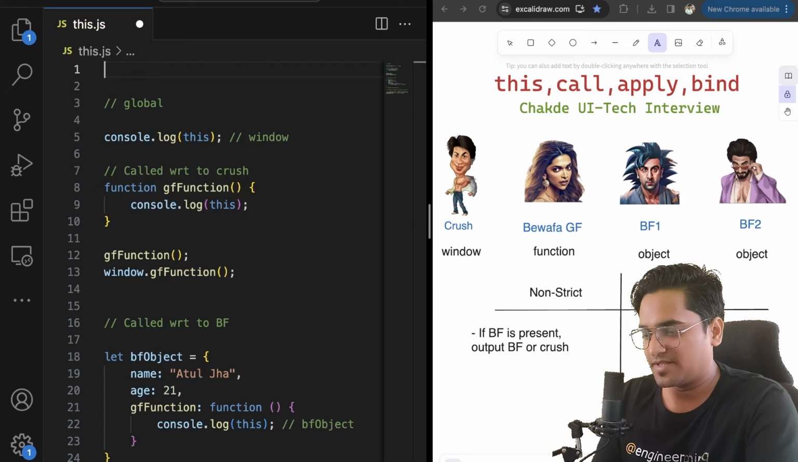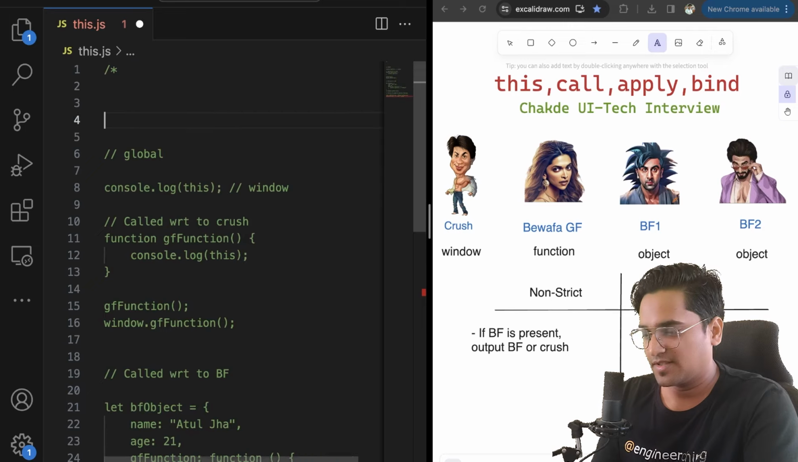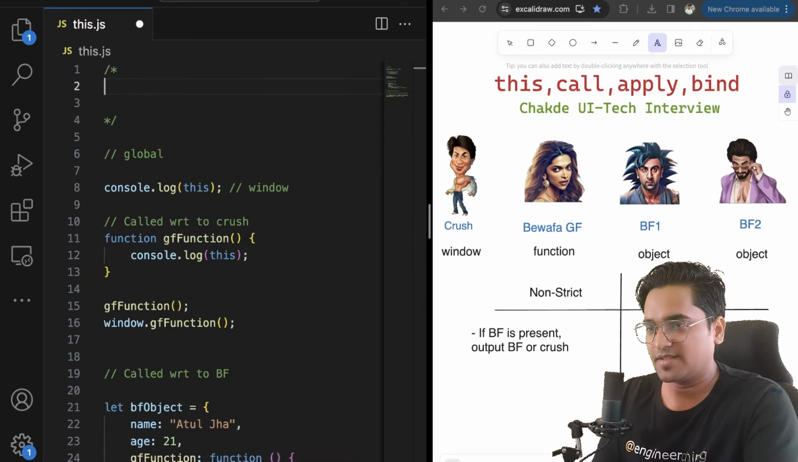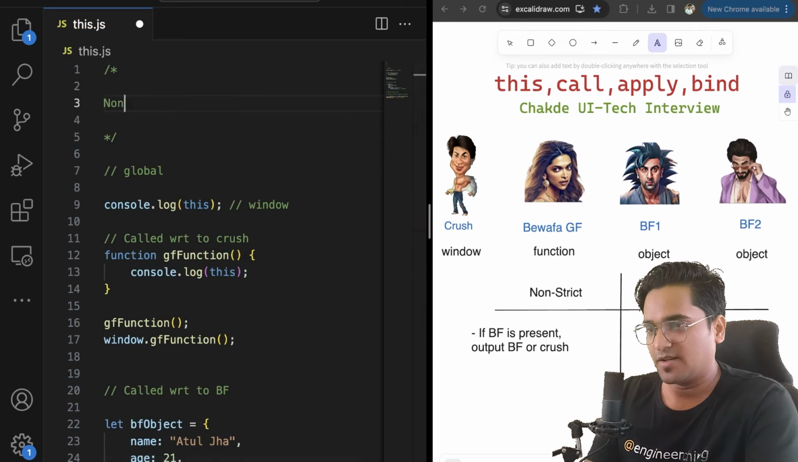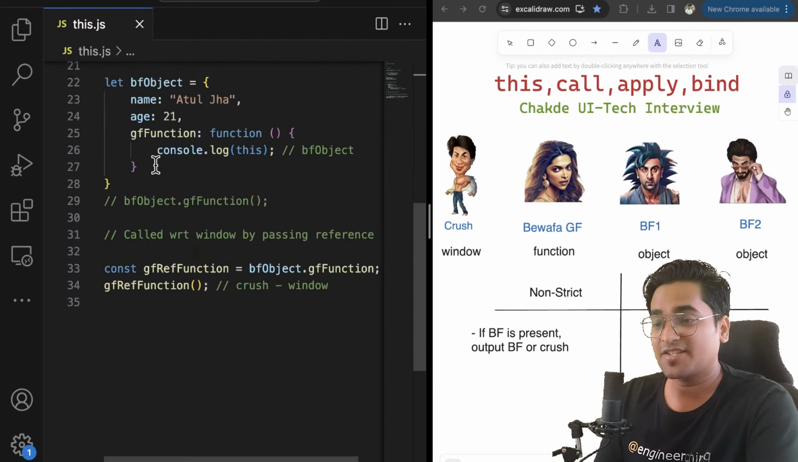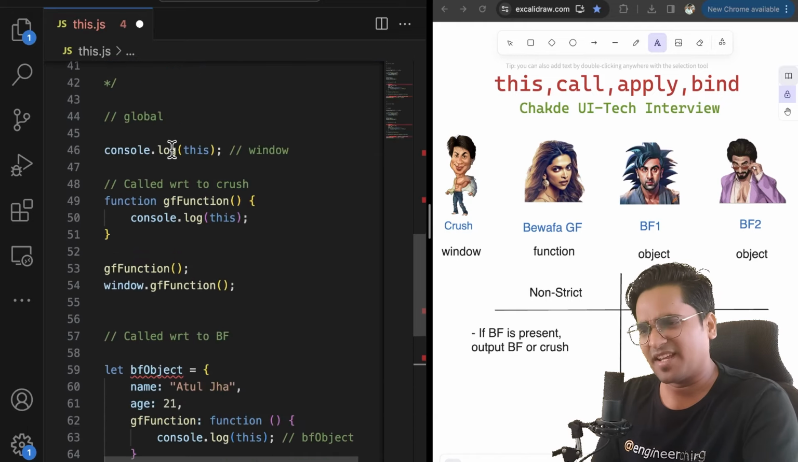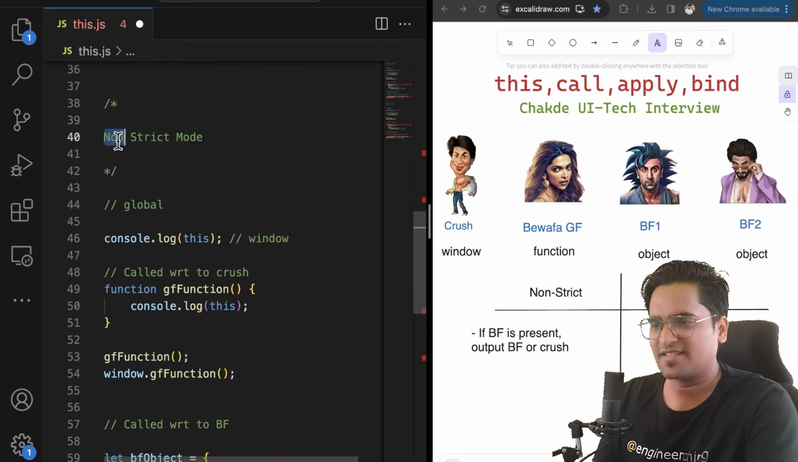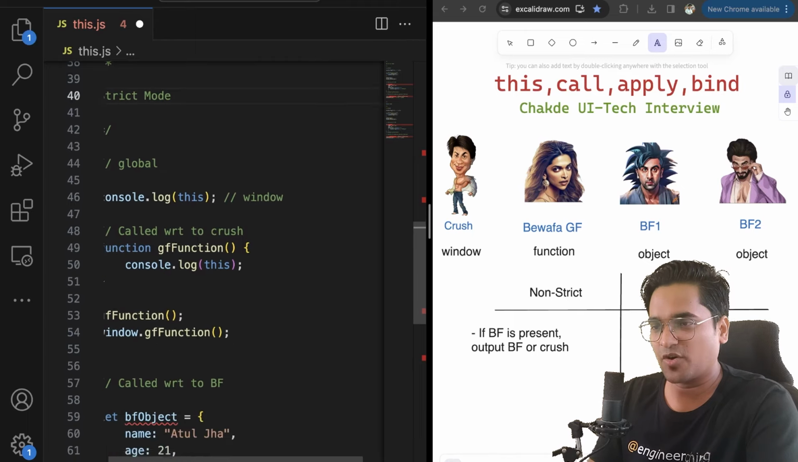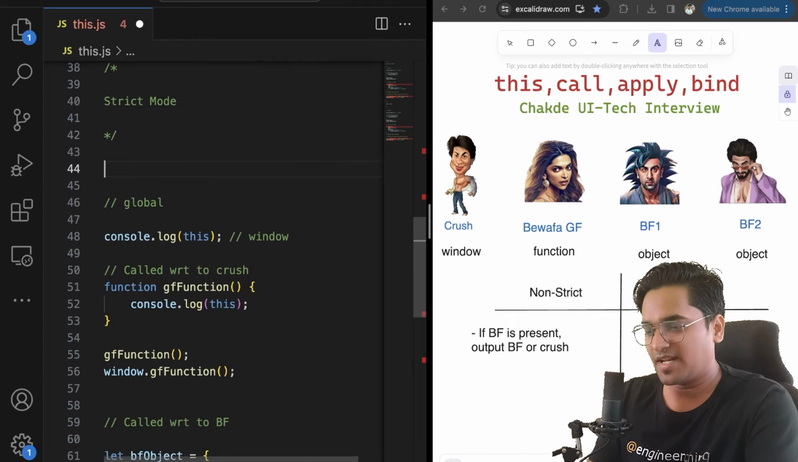So I can mention in this fashion also. This entire story is in non-strict mode. Now, what will happen in strict mode, guys? That's something interesting. Same thing. Nothing major will change, guys. Nothing major will change. In strict mode, what we generally do, we just simply write in the starting use strict,